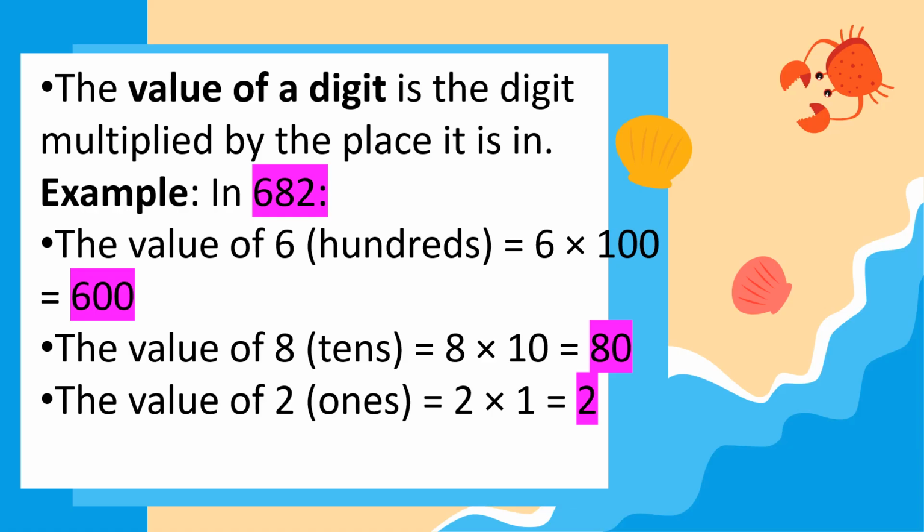And in the ones place, just copy the number that is in the ones place. Kapag 2 siya, 2 lang. Wala na tayong idadagdag na 0. So in the ones place, kung ano yung digit sa ones place, yun yung value niya. Kung ano naman ang digit sa tens place, we will just add 0. And then, kung ano ang value or digit in the hundreds place, add lang natin ng 2 zeros.